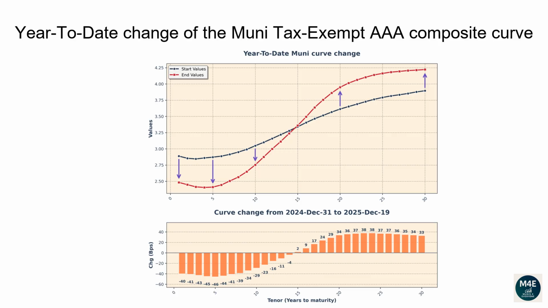The 1-year tenor changed -40 basis points. The 2-year tenor changed -41 basis points. The 5-year tenor changed -46 basis points. The 10-year tenor changed -29 basis points. The 20-year tenor changed 34 basis points. The 30-year tenor changed 33 basis points.